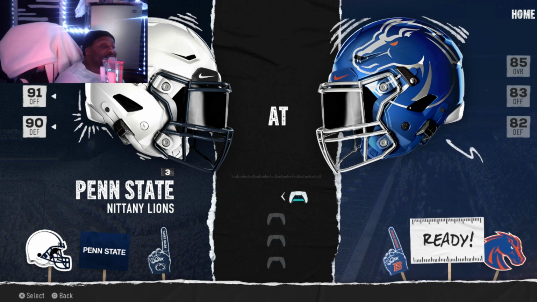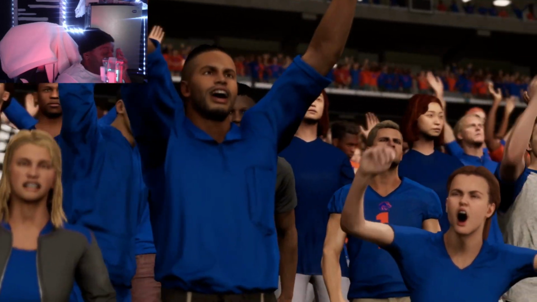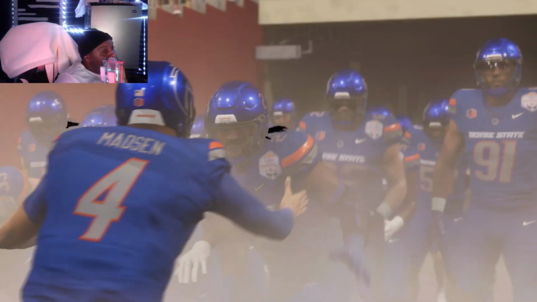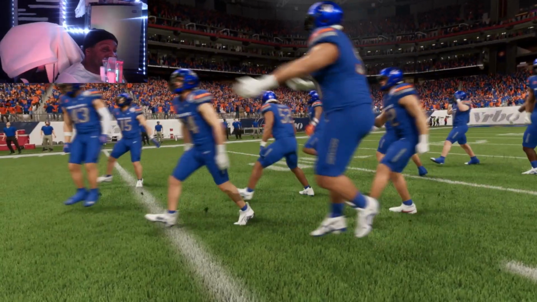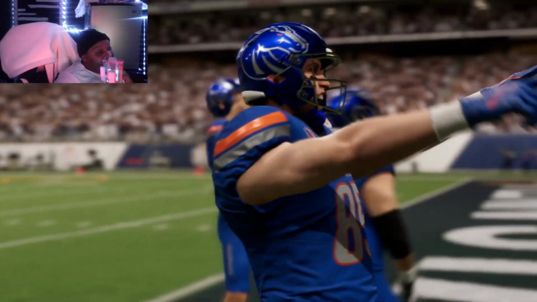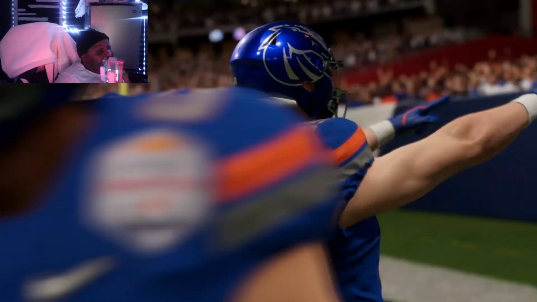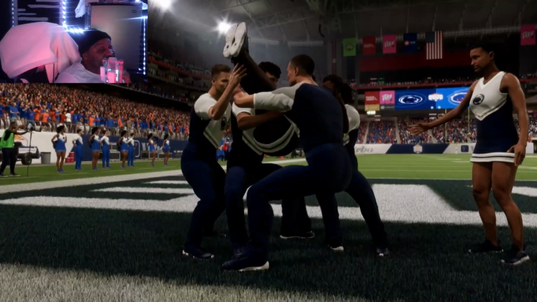Penn State and Boise State was interesting because we all know Genty, and I was like, let's see, can they simulate how good Genty is in this game? Can he really face some competition and actually win and actually have a good game against somebody like a Penn State? Can he have one of those crazy games?